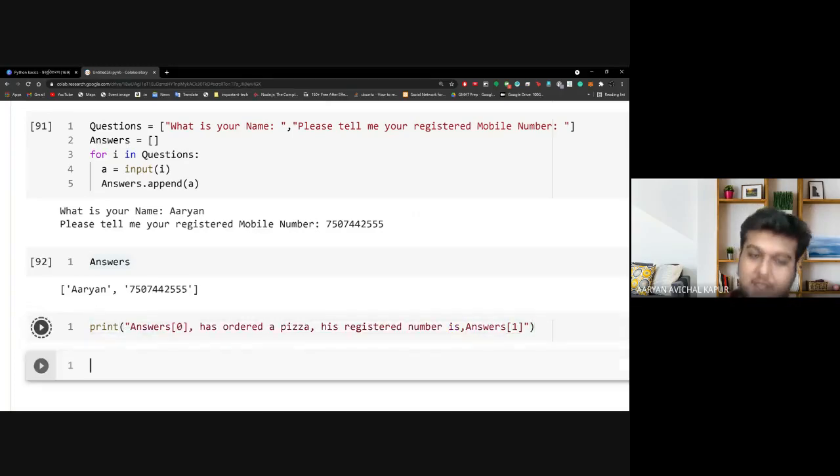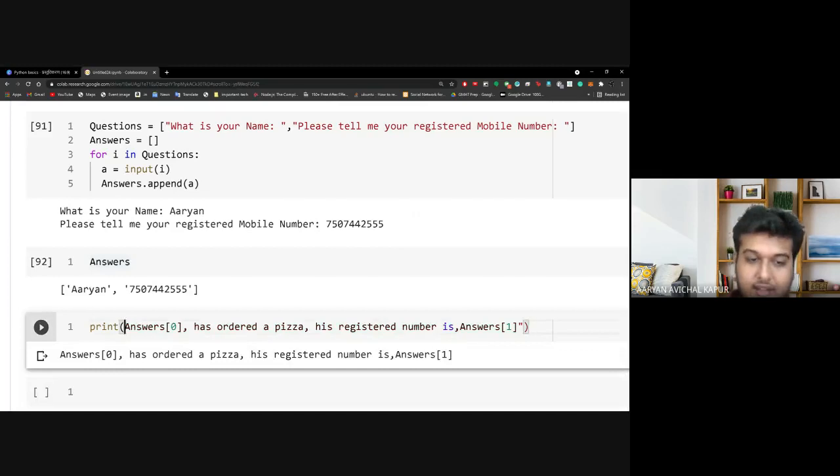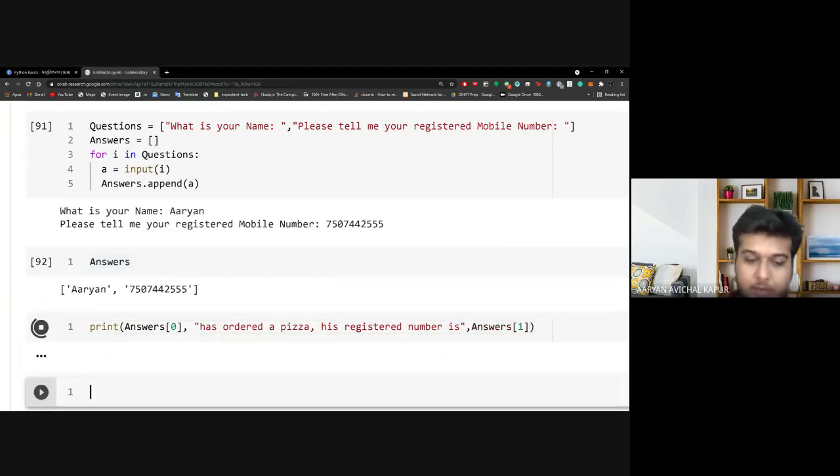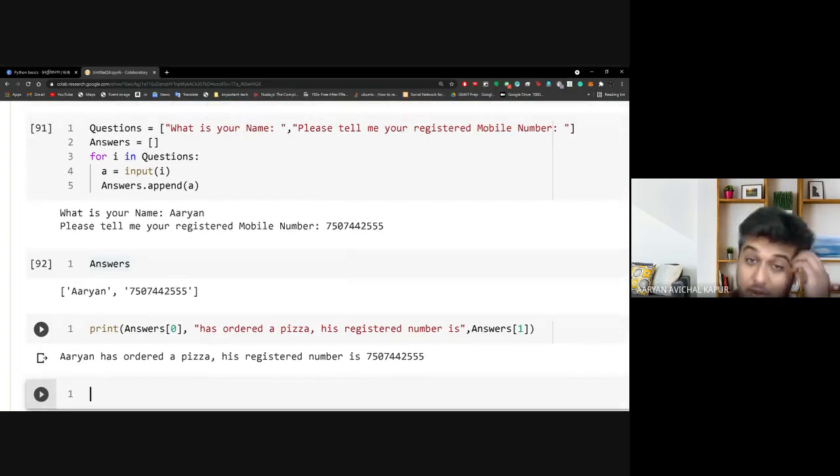This is not a receipt, but even if we do this today, it should be more than enough for us. It will give us a good idea of how we work. Sorry, I put the quotation at the wrong place. But when I print, you can see Aryan has ordered a pizza, his registered number is this. This is all I want you to do, but instead of 2 questions, there'll be 10 questions here, and the sentence will be 10 values long.